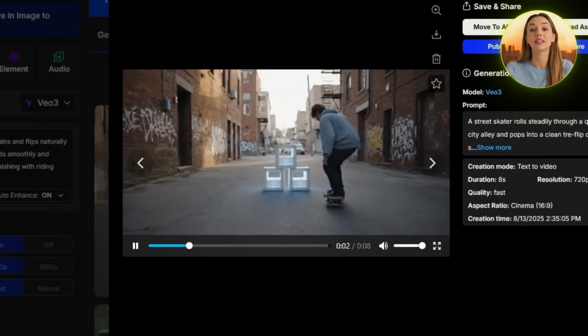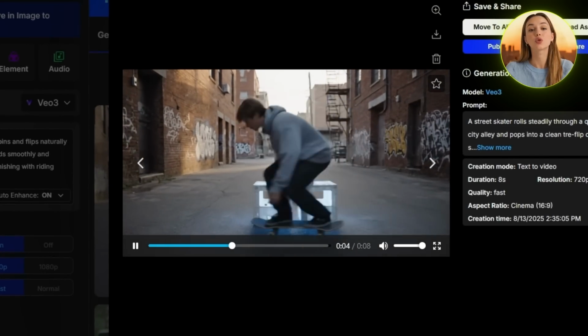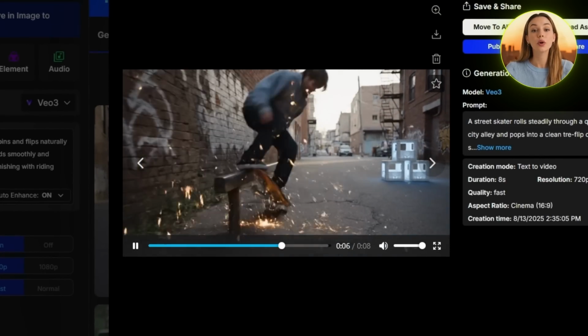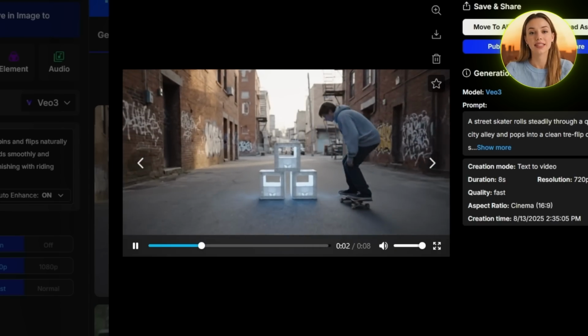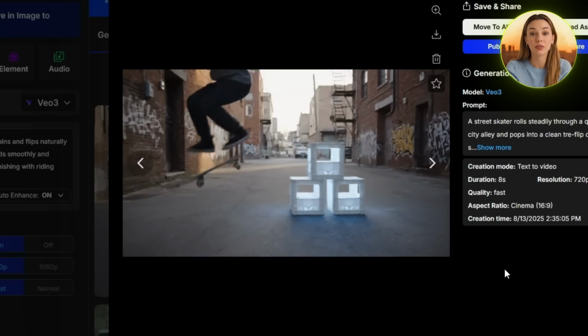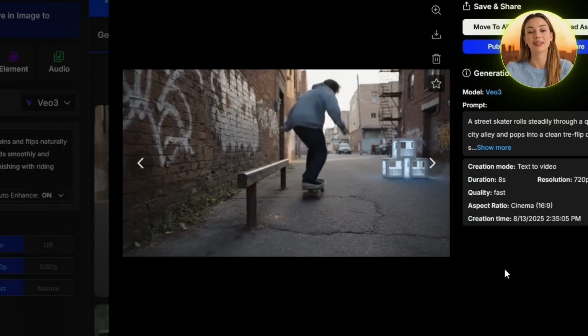So VEO 3 did a decent job with the setting. The alleyway looks gritty and full of character. The skateboard and outfit look authentic too. But here's where things fall apart. The way the skater rides is completely off, and so is the board rotation. The rail grind looks like an explosion.